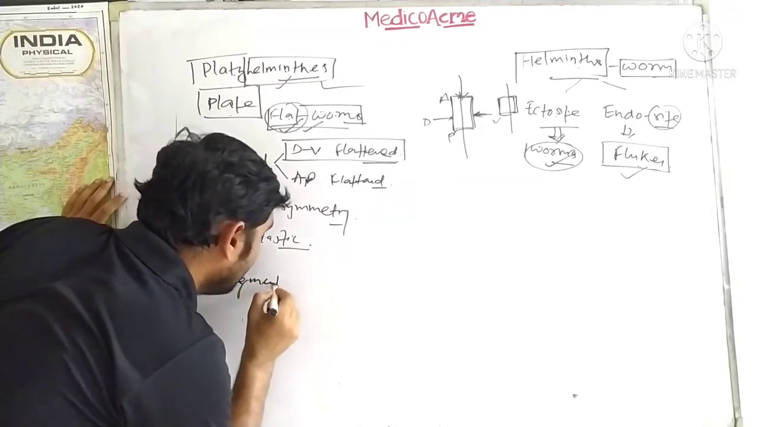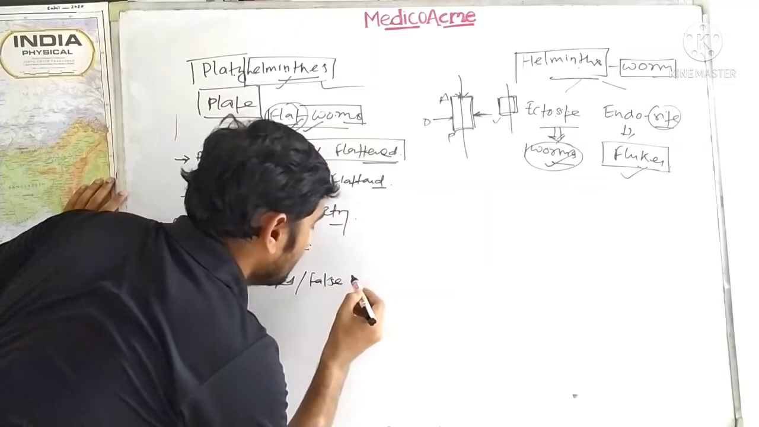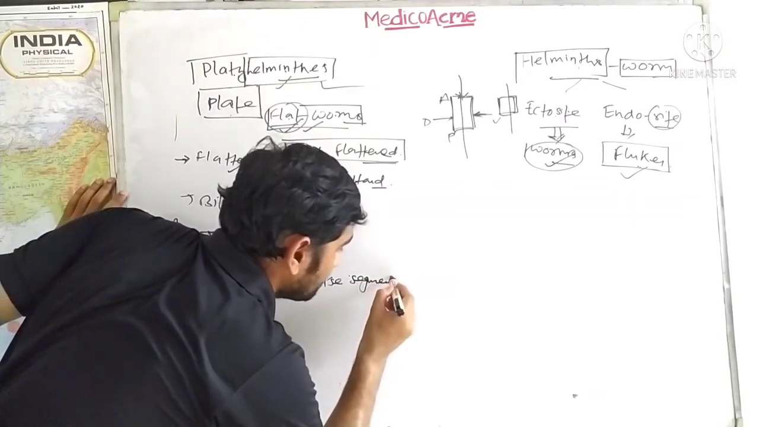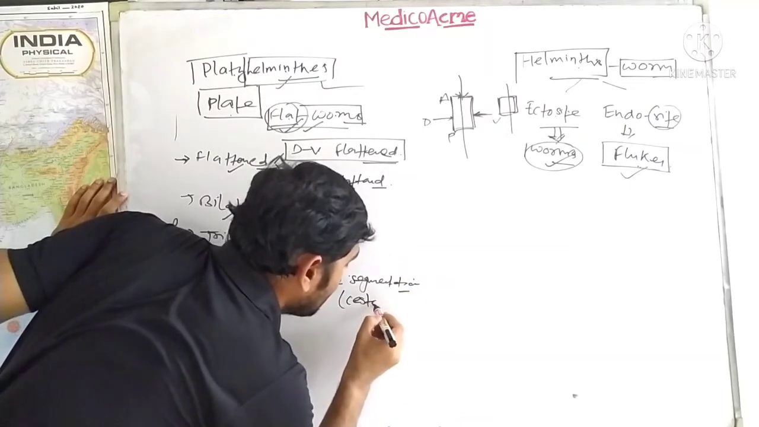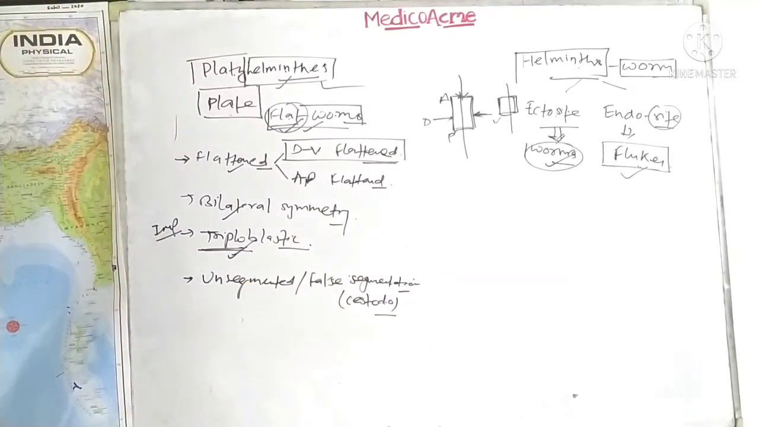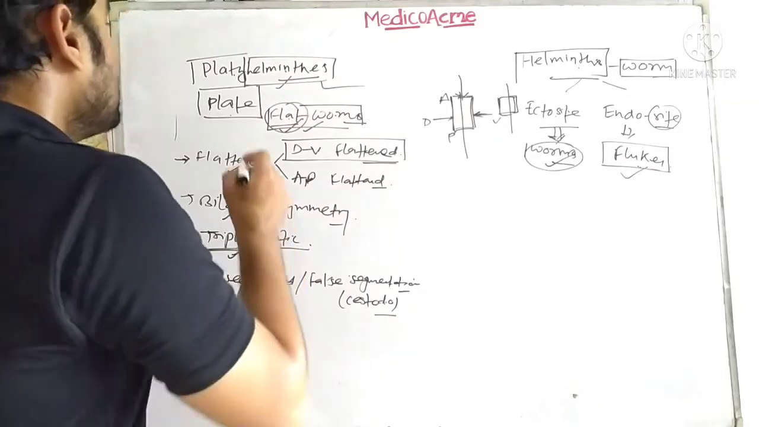But in some organisms there is a kind of false segmentation found. Pseudo-segmentation is the word for false segmentation, and it is found only in the case of Cestoda. Cestoda, what is this? This is a class. We will discuss it in detail. Okay, so guys, now the Platyhelminthes.